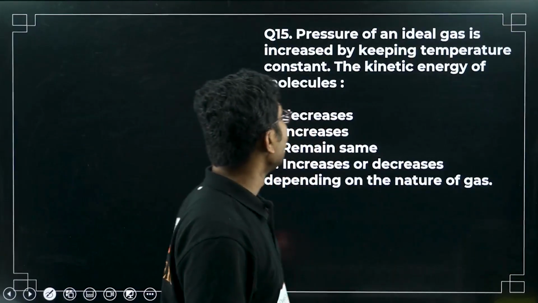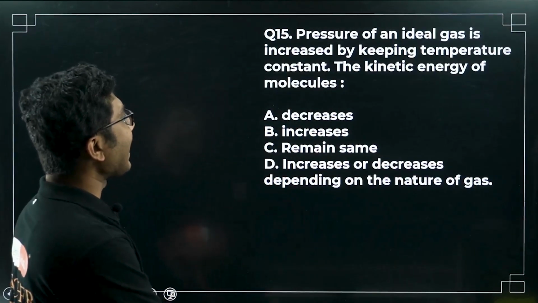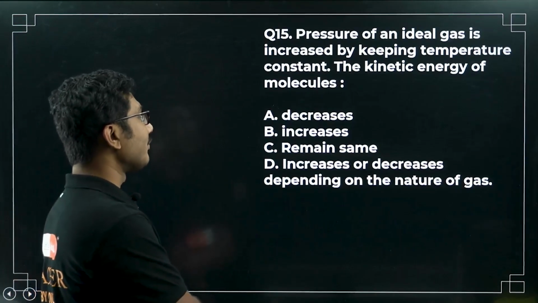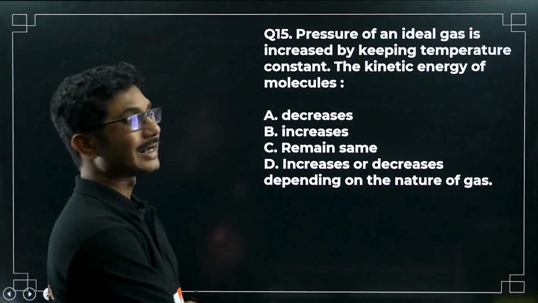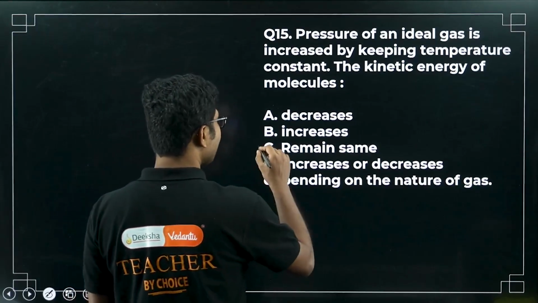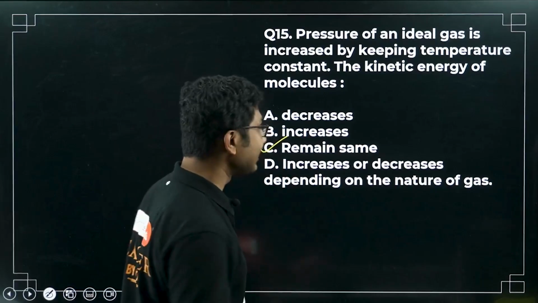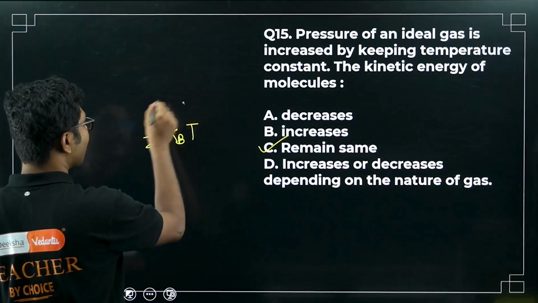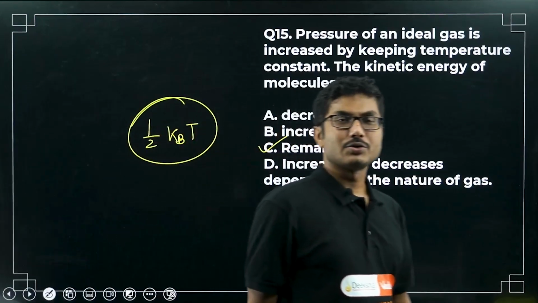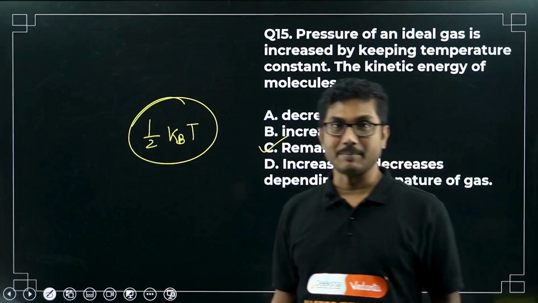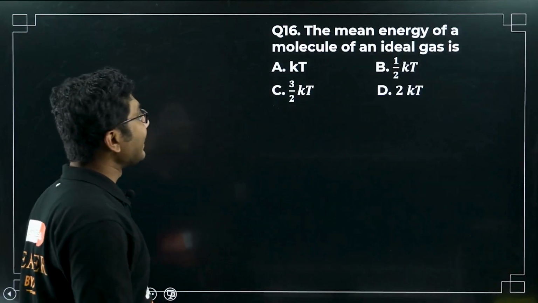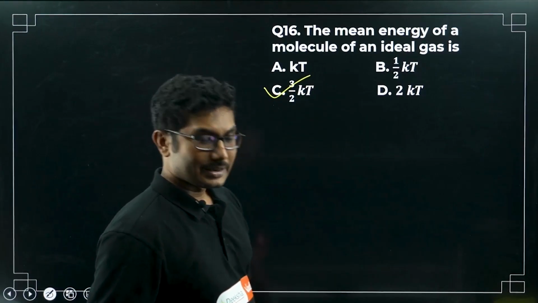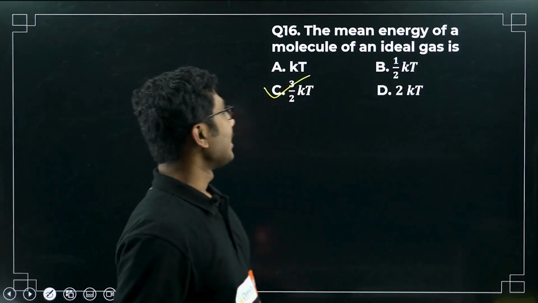Right? Now, next. Pressure of an ideal gas is increased by keeping temperature constant, the kinetic energy of the molecules? If the temperature of the gas is constant, kinetic energy does not change. Energy per degree of freedom is half kBT. If temperature is constant, this energy will remain constant, so it will not change, it will remain the same. Okay, next question. The mean energy of a molecule of an ideal gas is 3 by 2 kBT. We already discussed that during our lecture, so I just answer it.